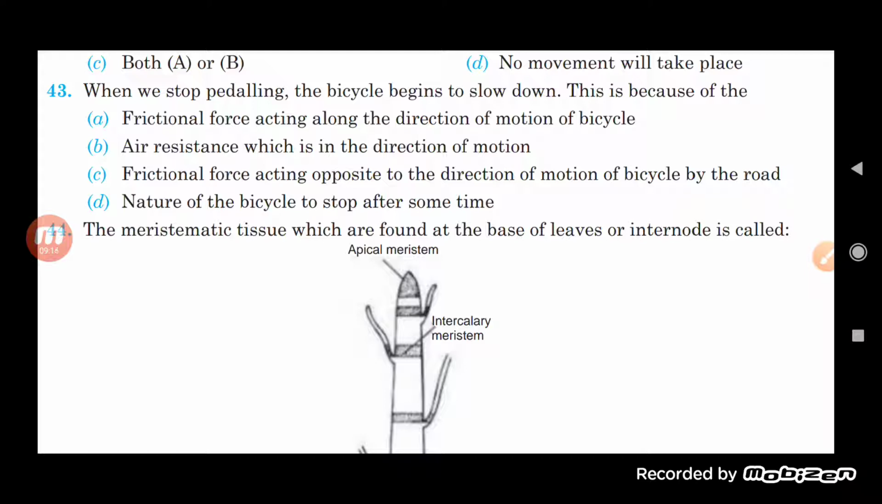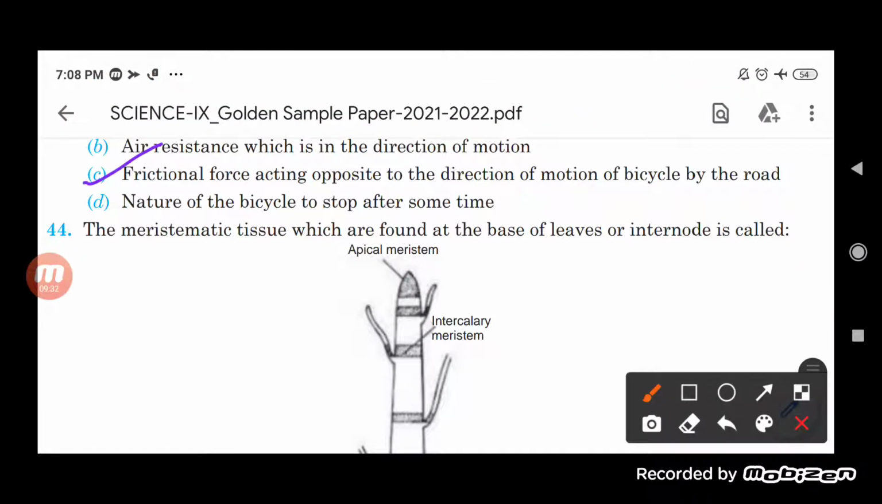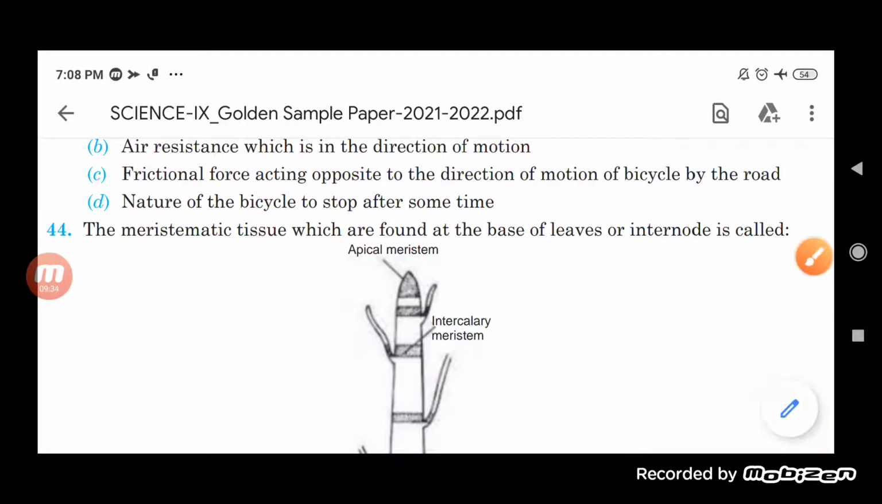Obviously you know that frictional force is an opposing force. So it is going to oppose the movement of an object in the direction of the motion. So that is why the frictional force is an opposing force here. Okay, so C will be the correct option. Okay, C will be the correct option.